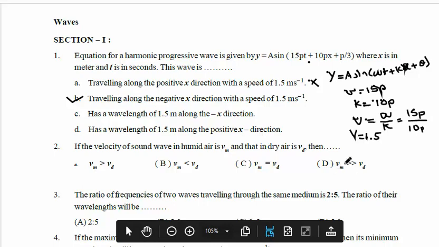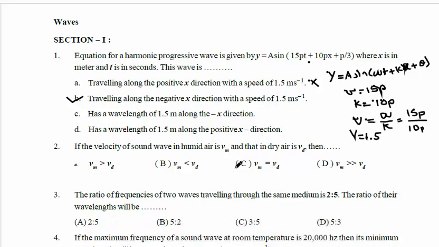So the option is, see here, we know that the velocity of sound in humid air is greater than in dry air, means the sound travels faster in humid air compared to dry air.